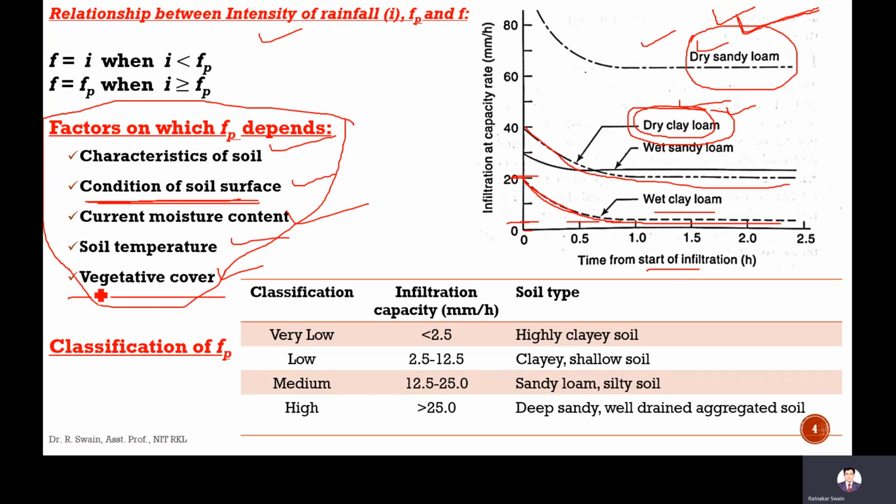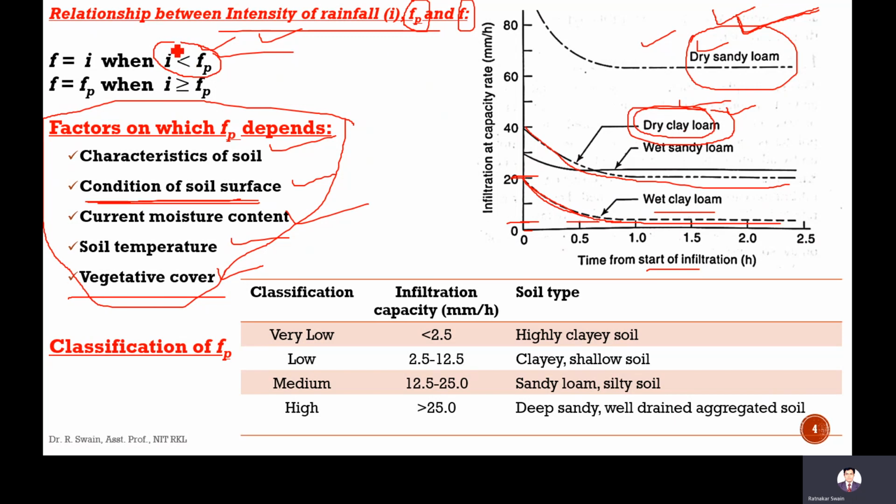Next is classification. Now coming to this topic, that is the relationship between intensity of rainfall and the maximum rate, that is infiltration capacity, and infiltration rate. When I is less than fp, it means intensity of rainfall, the rate at which rainfall is occurring, is less than the maximum rate at which the soil can absorb.